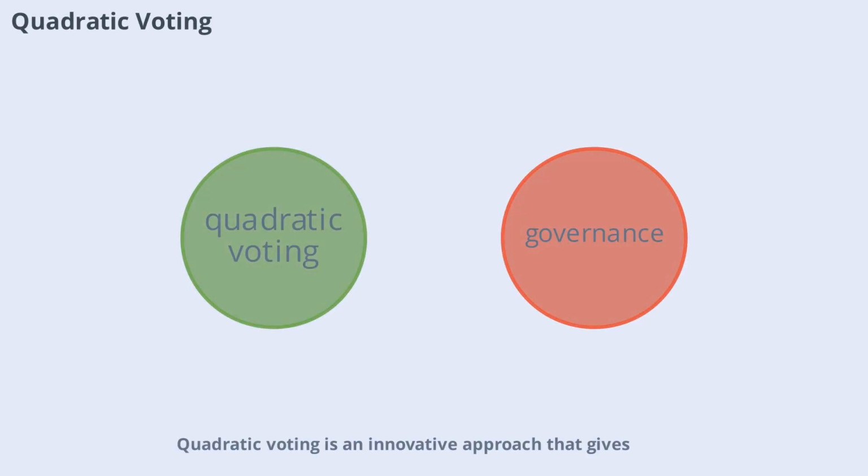Quadratic voting is an innovative approach that gives participants more nuanced ways to express their preferences. Instead of one vote per token, users can allocate multiple votes to issues they care deeply about, but at an increasing cost. This system helps prevent large holders from dominating decisions and encourages more balanced outcomes. Quadratic voting is gaining popularity in experimental governance models.